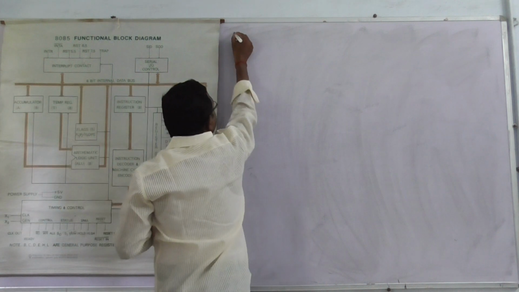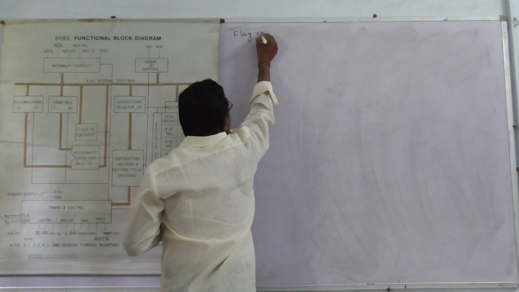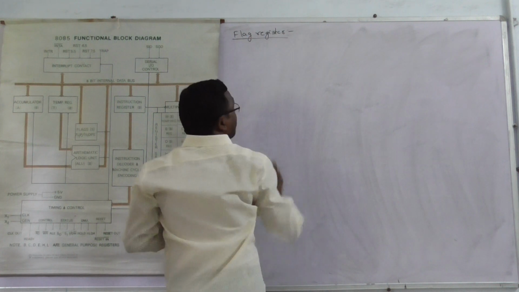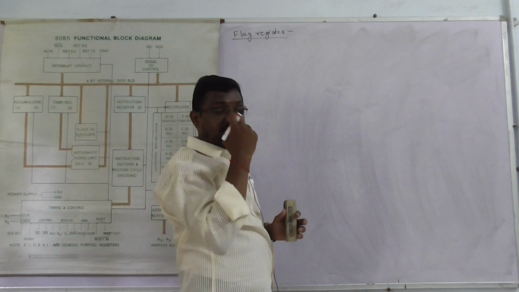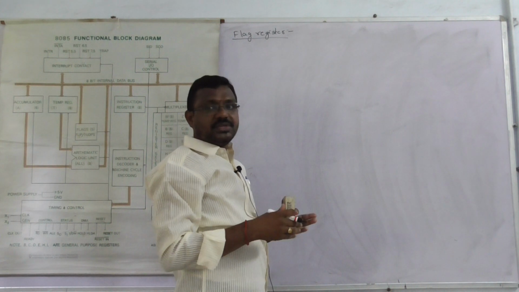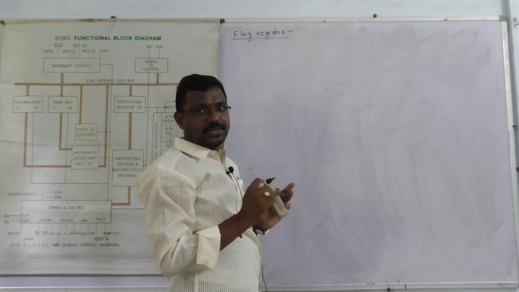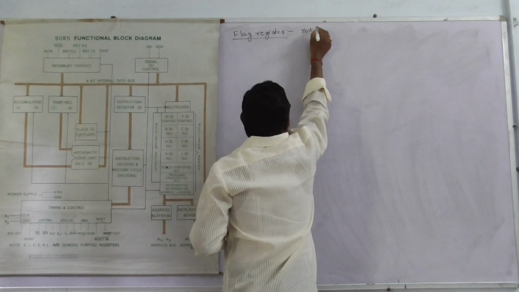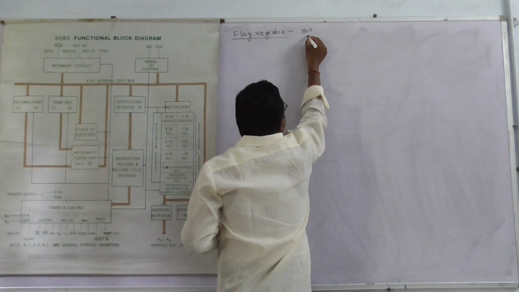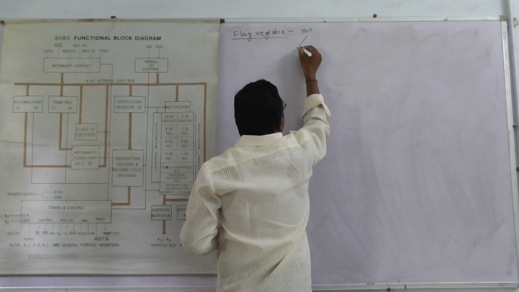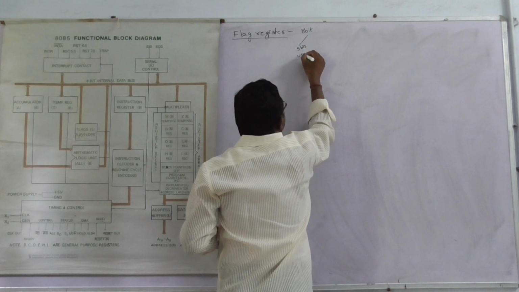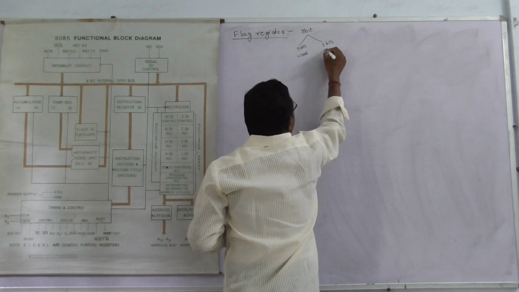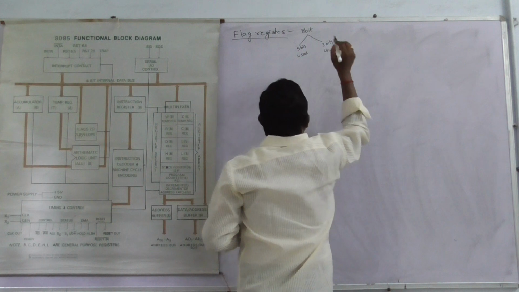What is the flag register? The flag register is an 8-bit register. It is also one type of register. It can show information temporarily. In this 8-bit register, we can use 5 bits only, and 3 bits are unused.